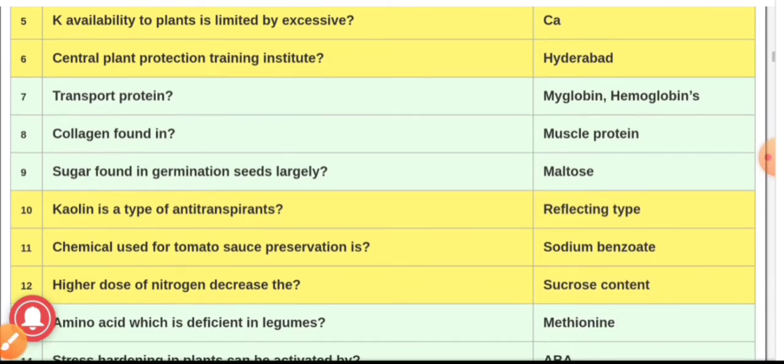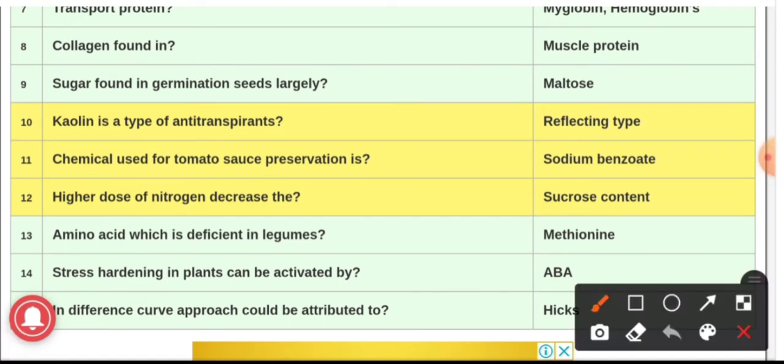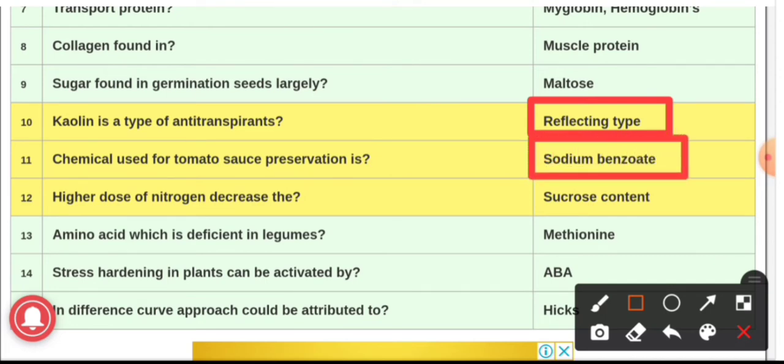Question number 10. Kaolin is a type of anti-transpirant, and the answer is reflecting type. Kaolin is a reflecting type of anti-transpirant. Question number 11. Chemical which is used for tomato sauce preservation is, and the answer is sodium benzoate. It is the chemical which is used for tomato sauce preservation.